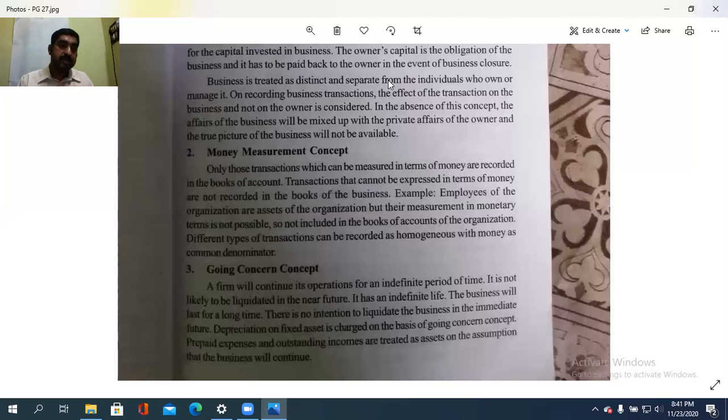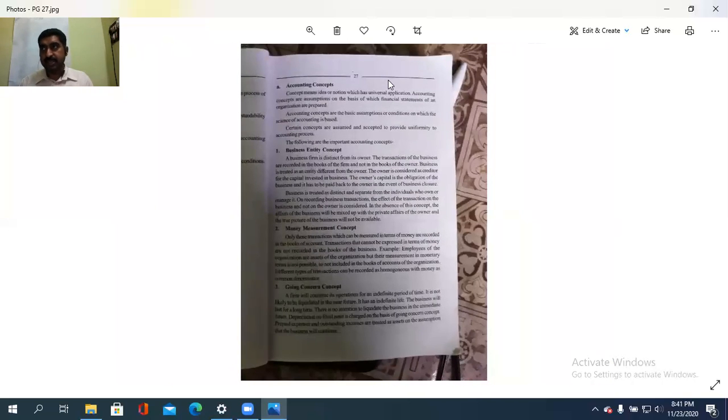Clear? Going concern means what? It is for the indefinite period of time, not for two days or 1 month like that. When the business is there, continuous period is there, we need to prepare the books of accounts or other all the things till that period. If it is closed, then finish that one. So it will not be closed in that way. It is for an indefinite period of time. So that is the third point. So business entity, money measurement, going concern.